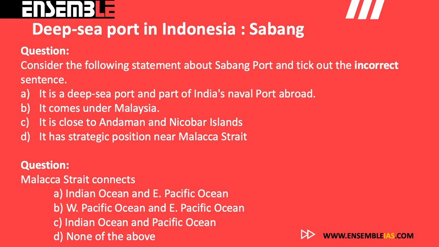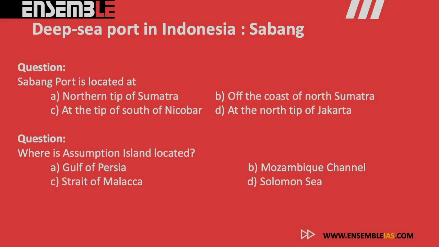Second question could be: Malacca Strait connects A. Indian Ocean and East Pacific Ocean. B. West Pacific Ocean and East Pacific Ocean. C. Indian Ocean and West Pacific Ocean. D. None of the above. Third question can be: Sabang port is located at A. Northern tip of Sumatra. B. Off coast of north of Sumatra. C. At the tip of south of the Nicobar Island. D. At the north tip of Jakarta.